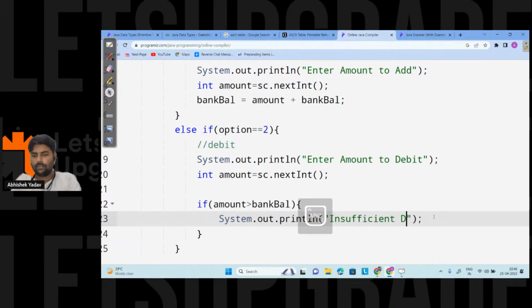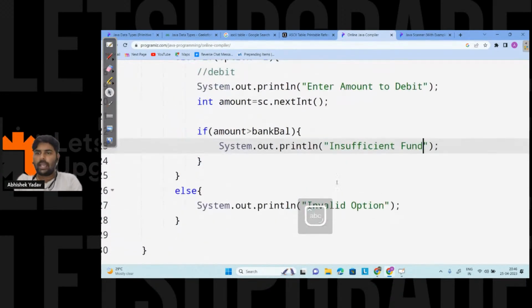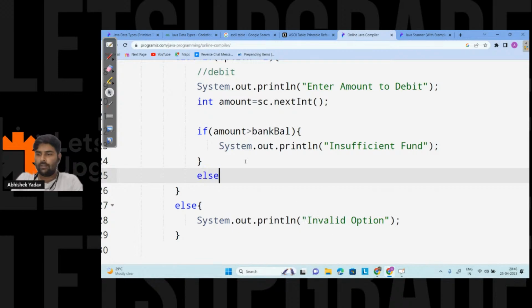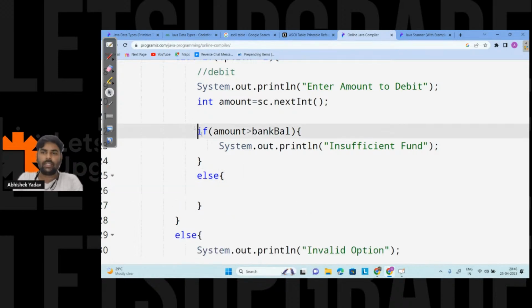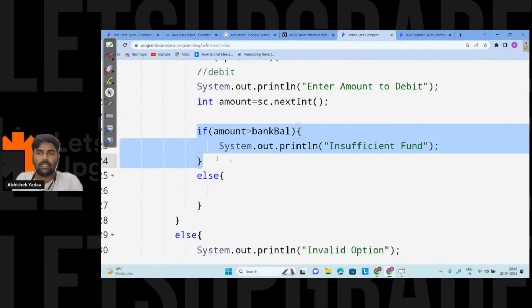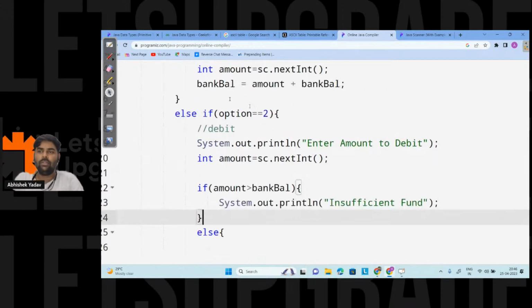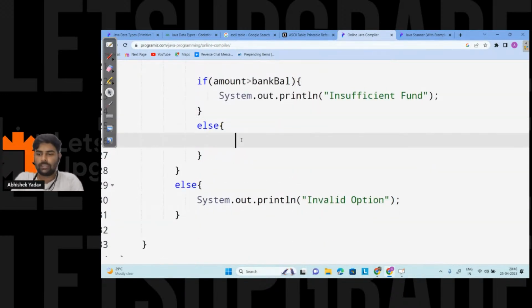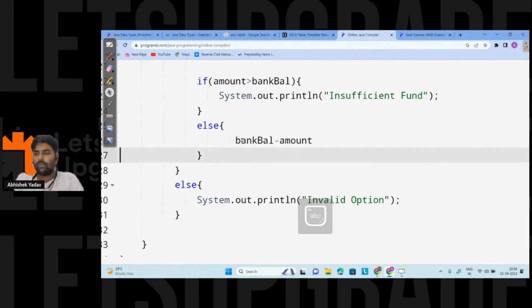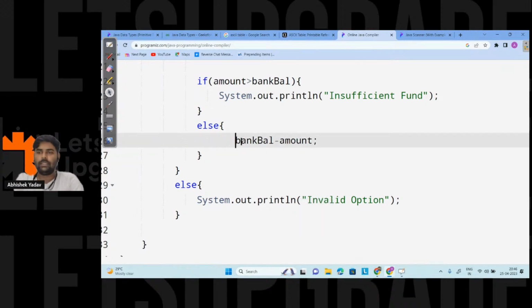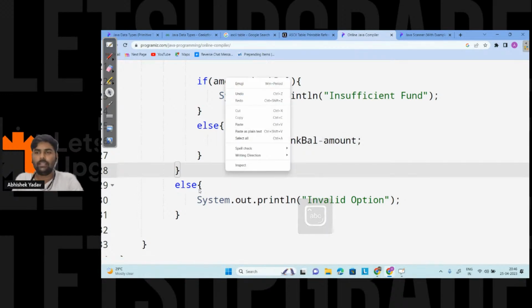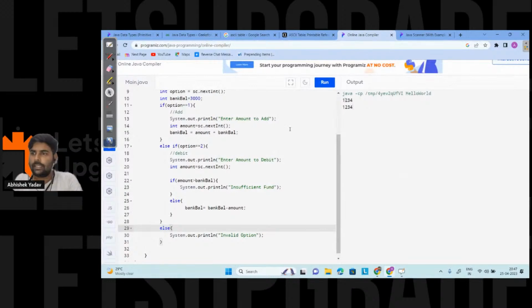And in the else part, if this condition is not true, that means the amount is less than or equal to the bank balance. So I will subtract the amount, that is bank balance minus amount, and whatever result I get, I will store in the same container, that is bank balance. And my work is done here. Let's try to run the code, and if you have any question, please write in the chat.